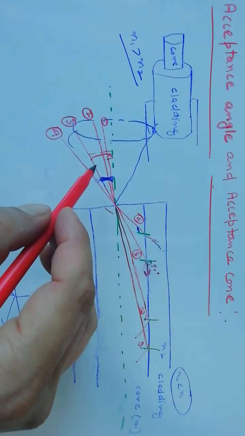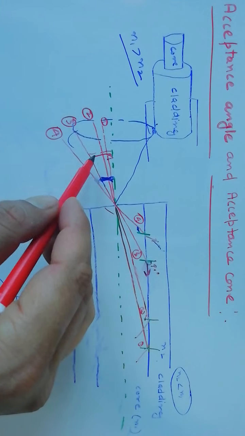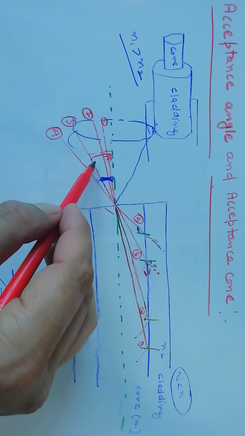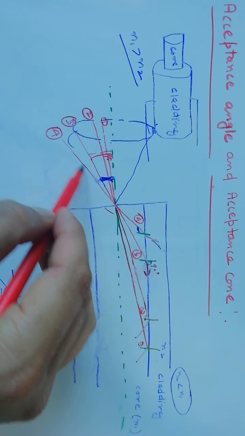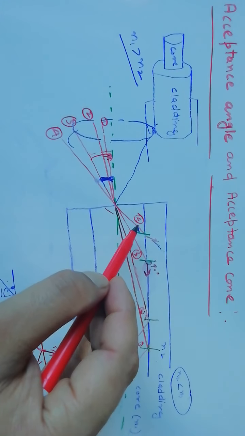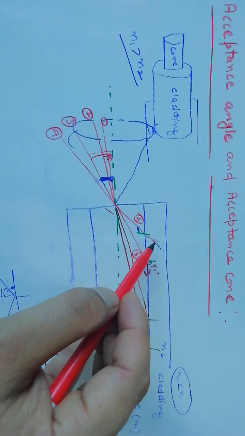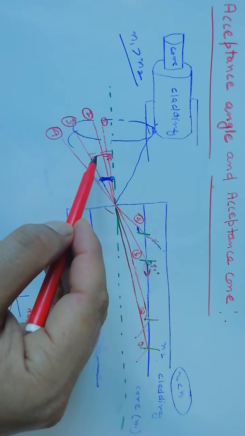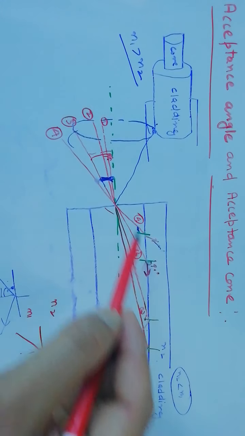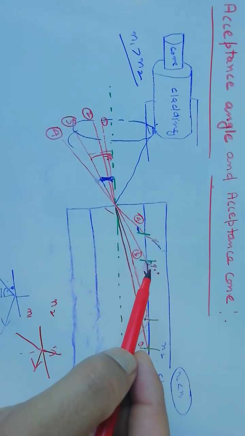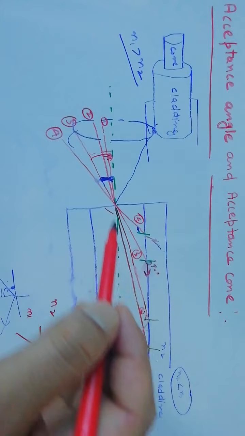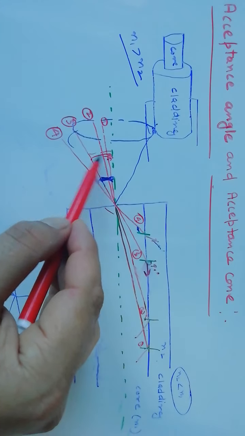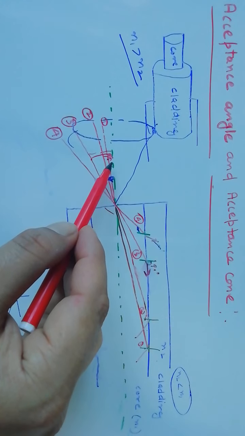Now if we increase the angle of incidence beyond this, then the light ray will pass to the cladding material. So this angle is the maximum angle for which the optical ray is internally reflected to the same medium. This angle, which is made by this third ray, is called the angle of acceptance.